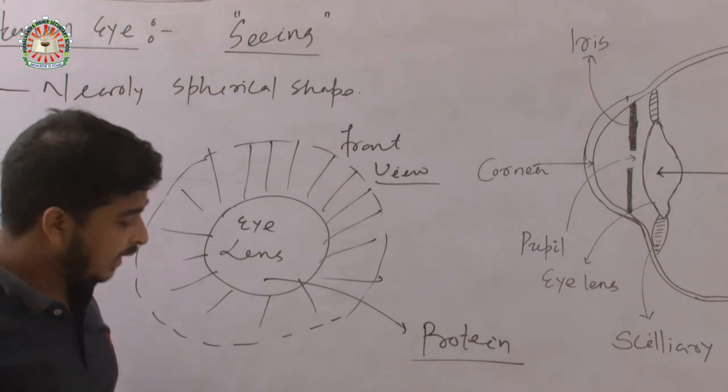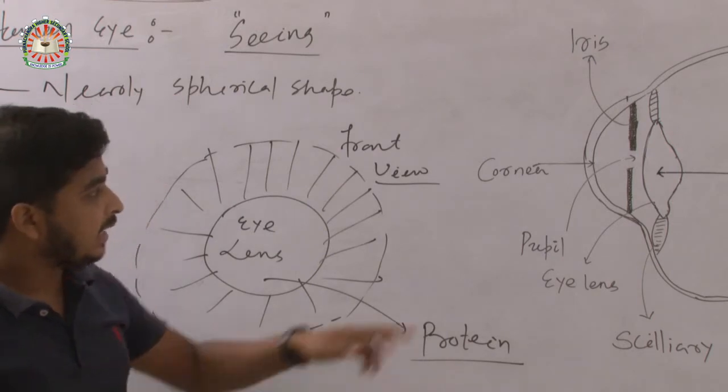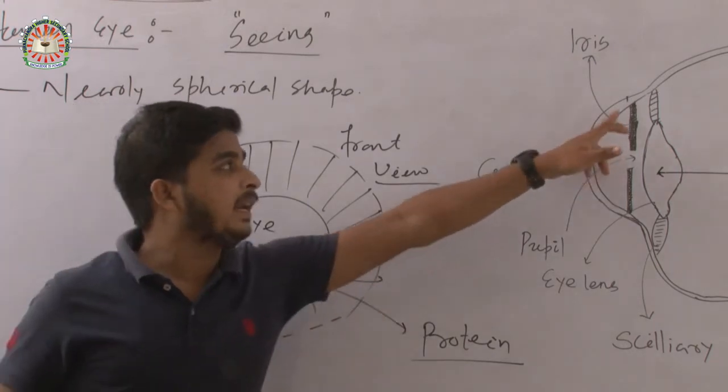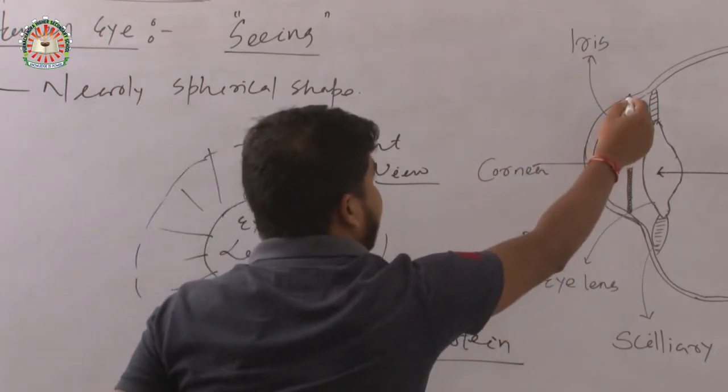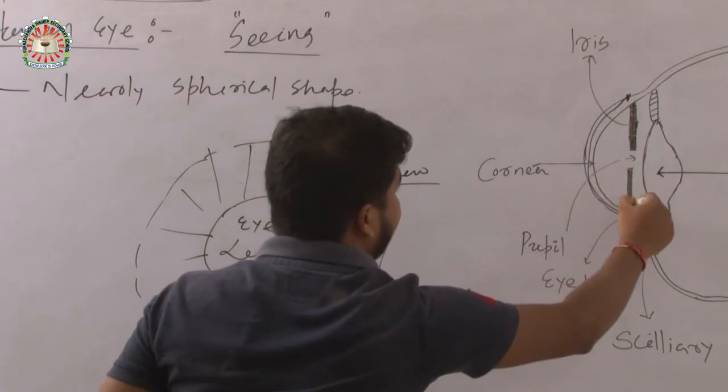Now let's go to another thing, that is the transparent visible things, starting from here to here.